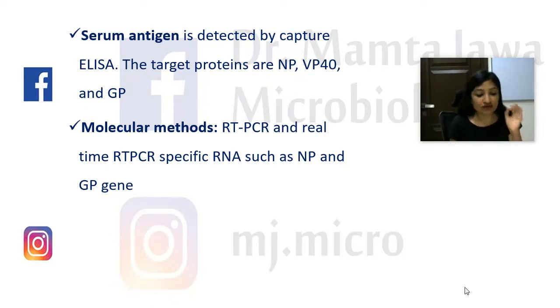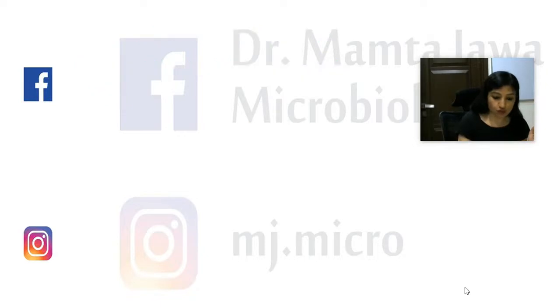Which specific genes can this RT-PCR detect in terms of Ebola virus diagnosis? It is the NP and GP, so nucleoprotein and glycoprotein. So remember two important proteins I have been constantly saying for the past 2 minutes: G and N, that is glycoprotein and nucleoprotein. So remember GUN, gun: G for glycoprotein, N for nucleoprotein. If I go back to the previous slide,